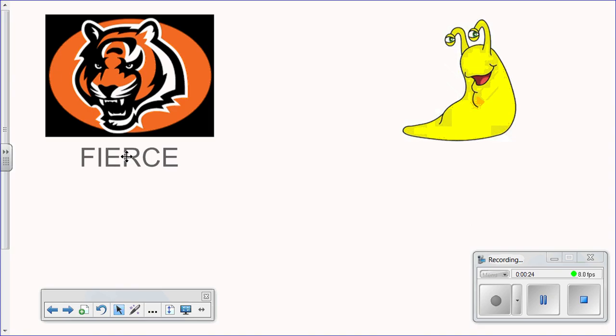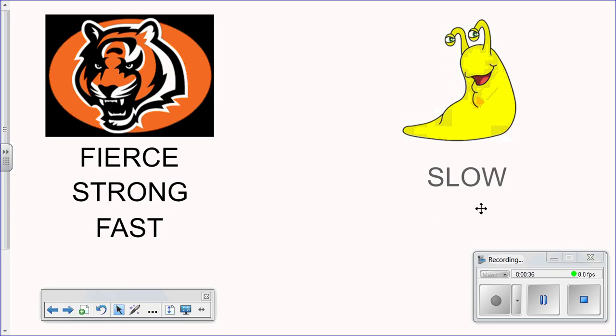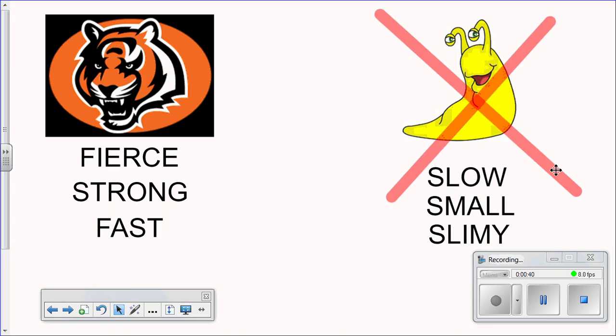Well, Bengal tigers are fierce, they're strong, and they're fast, which is exactly how we would want our football team to perform. What if we were the Cincinnati Slugs? Well, we associate slugs with being slow, small, and slimy. That is not how we would want our football team to perform. I think that the other football teams would be laughing at the Cincinnati Slugs.